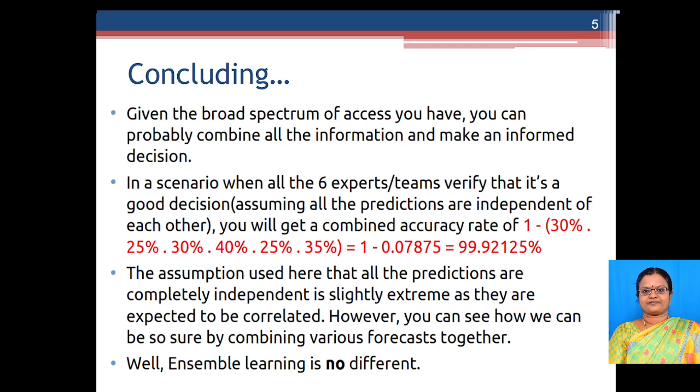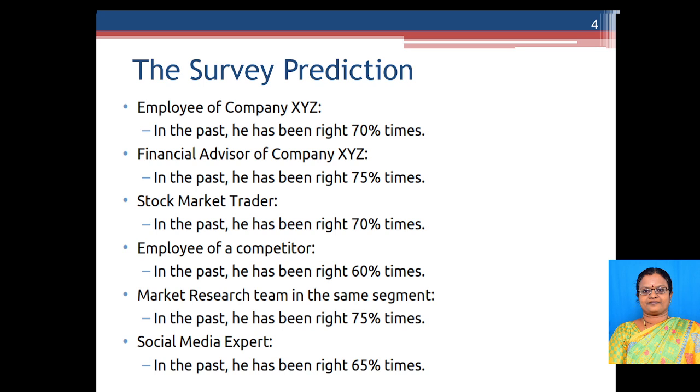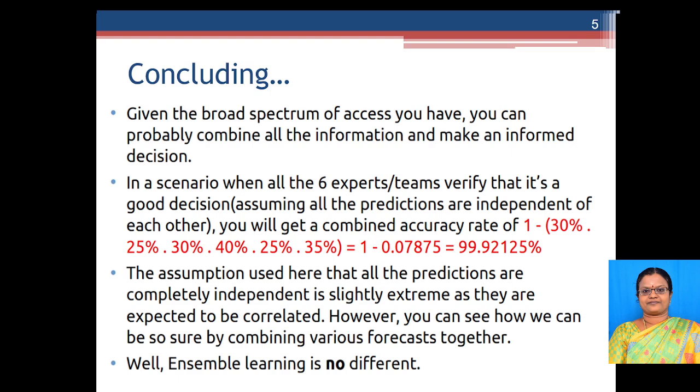In this scenario, when all six experts verify that it is a good decision, I will get a combined accuracy rate. How will I calculate it? Here, the first person has been right for 70 percent of the time. That means 30 percent of the time he was not correct. That is the percentage I will be considering here. So 70 percent he was correct, whereas 30 percent he was not correct. That 30 percent I will be considering. Similarly I will do the same for the remaining five experts.